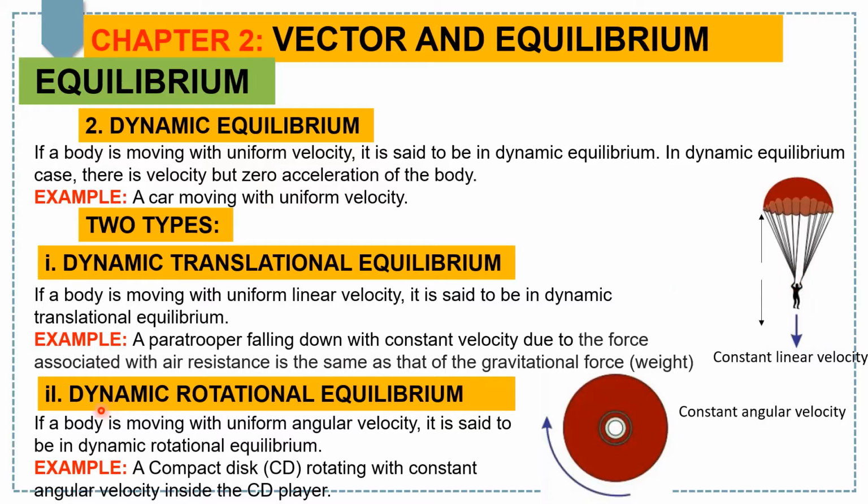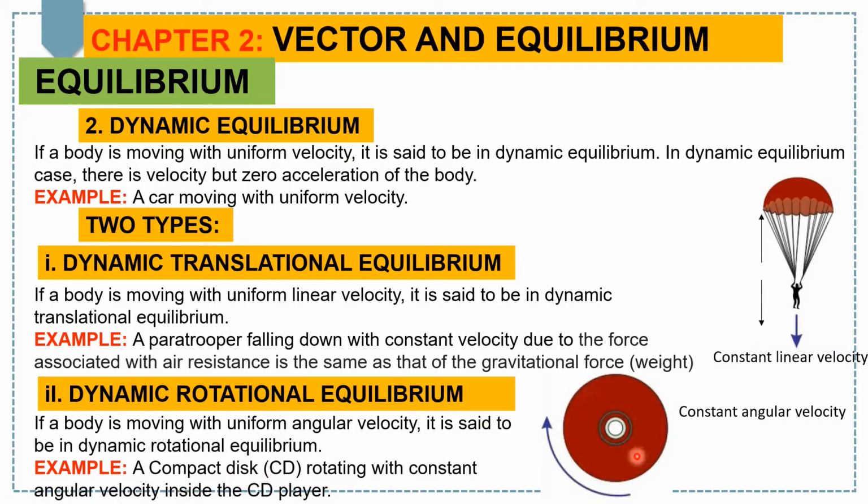And the next type is dynamic rotational equilibrium. If a body is moving with uniform angular velocity, then the body is in dynamic rotational equilibrium. For example, when we want to play a CD player and put the compact disc inside the CD player, the CD is rotating with constant angular velocity.